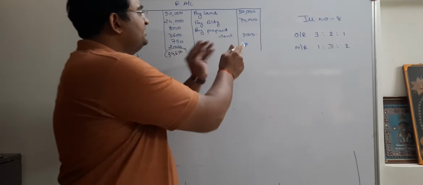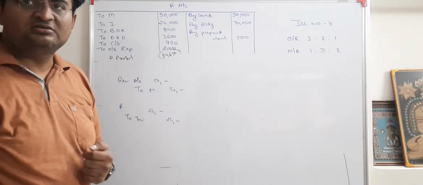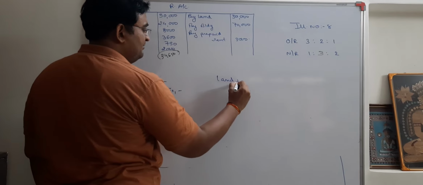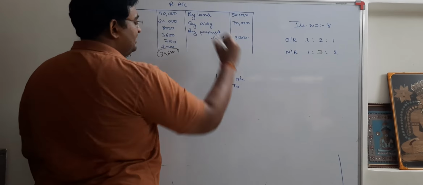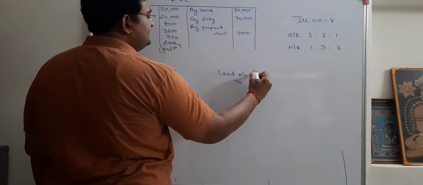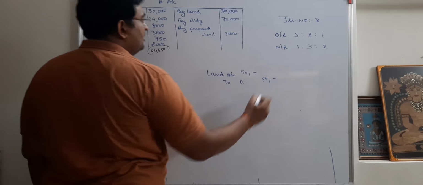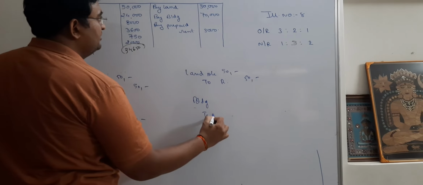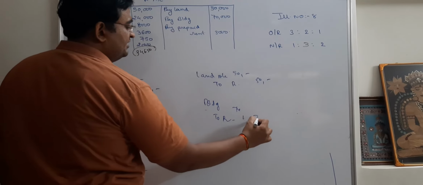But when we move on to the credit side, credit will become what? Debit. That means here the entry will be what? Land account debit to revaluation. That is how much? 50,000. Building account debit to revaluation. How much? 70,000.